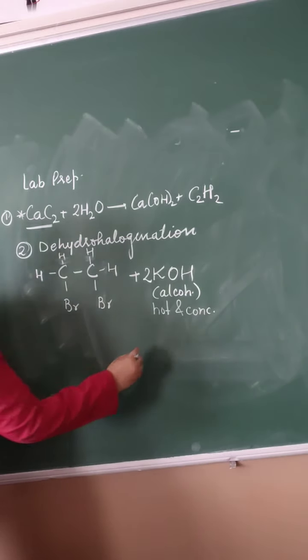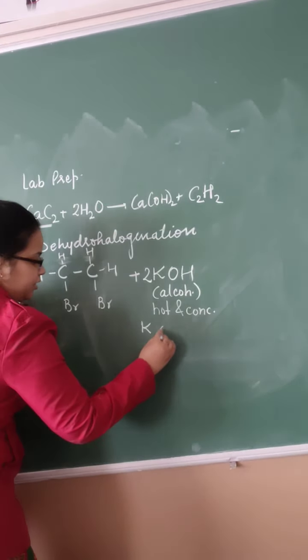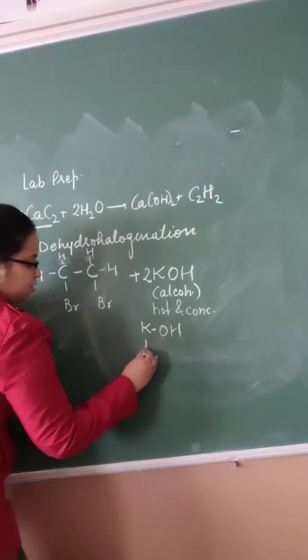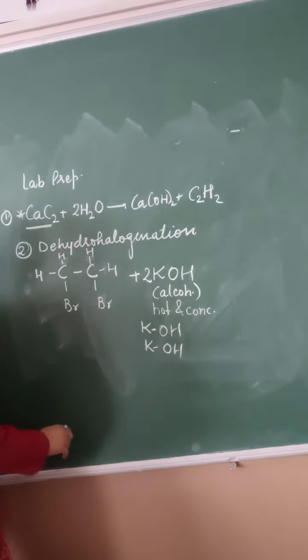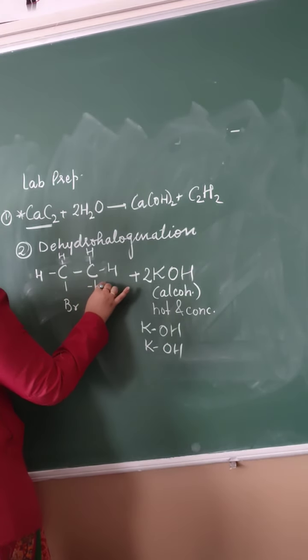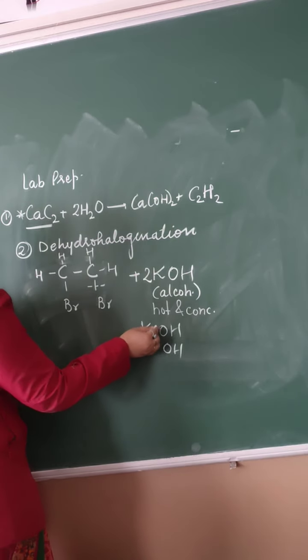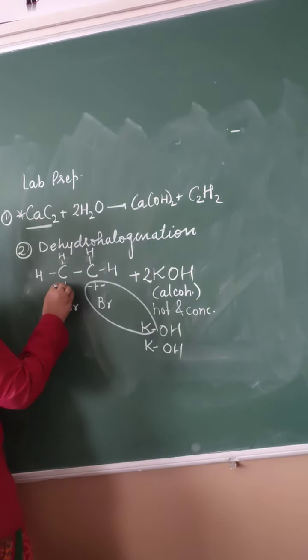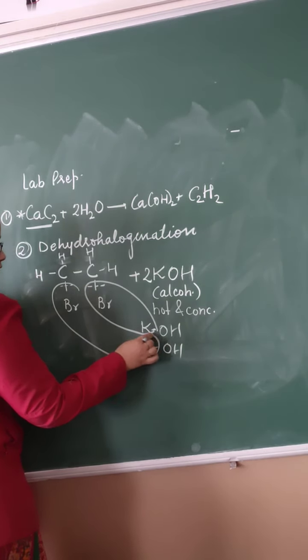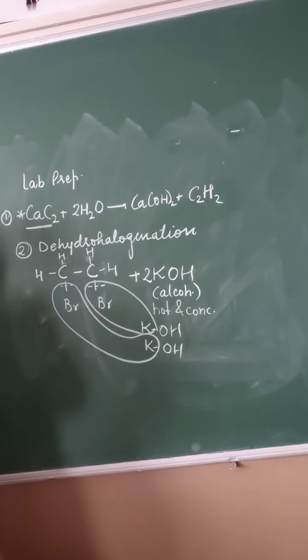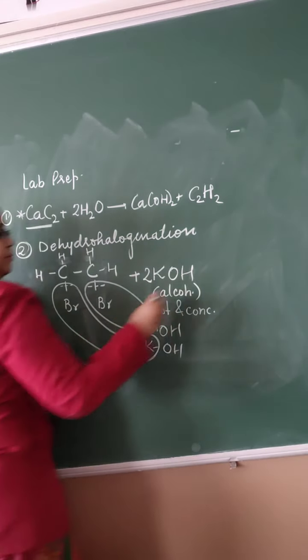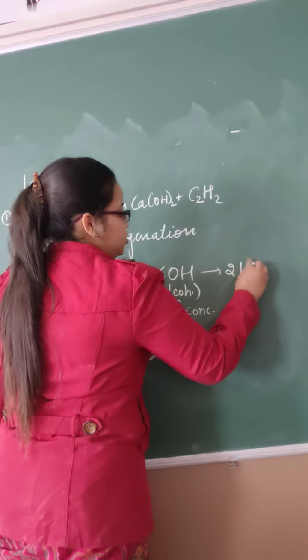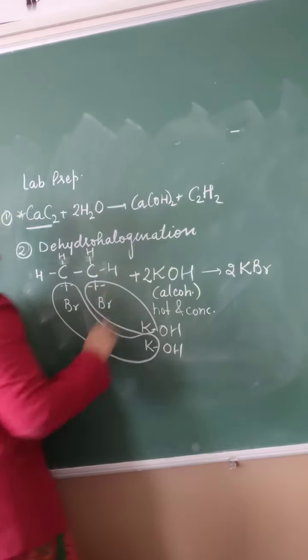Now see what happened. 2 KOH are there. This bond is going to break and it will form KBr. Now this bond is going to break, and it will also form KBr. One of the K will join and form KBr. That means how many KBr have been formed? 2 KBr have been formed.